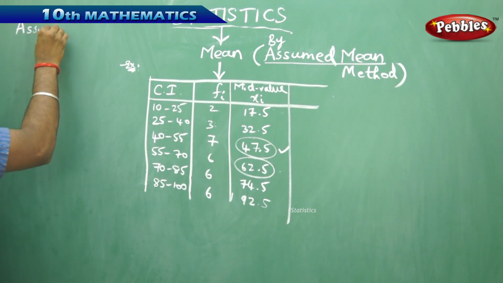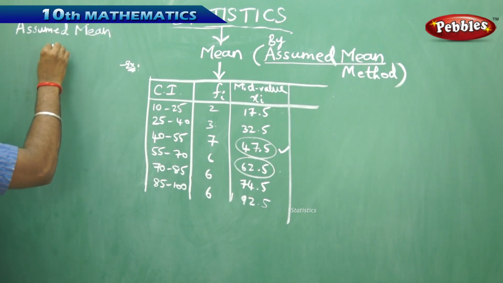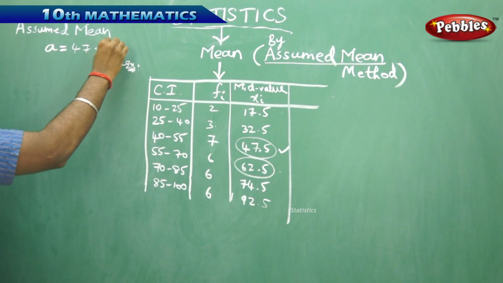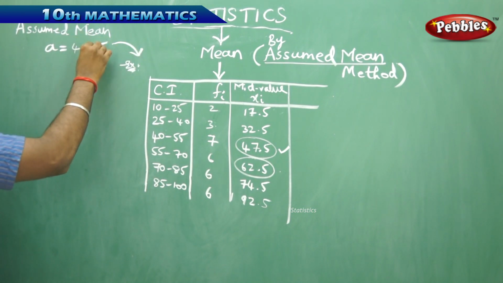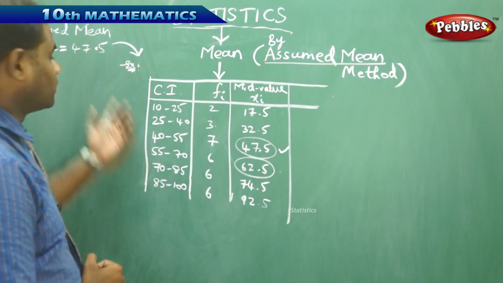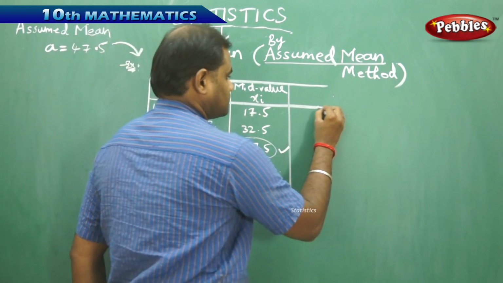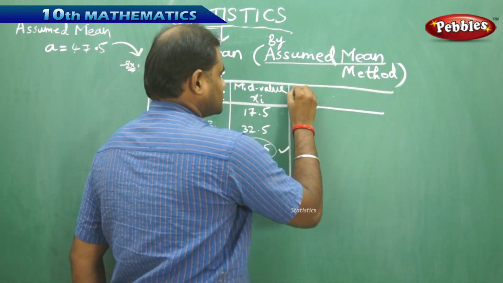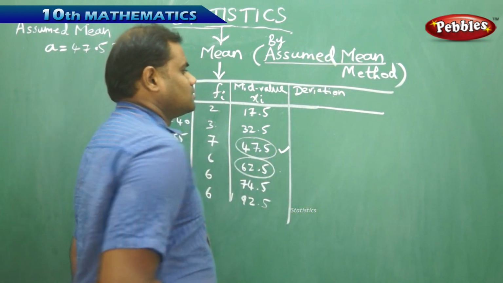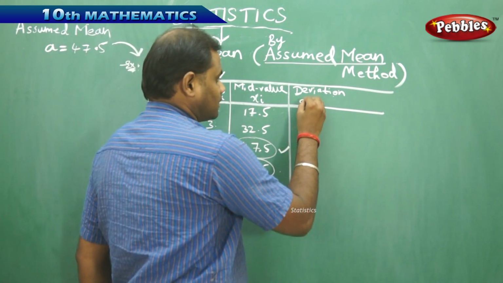Therefore, the assumed mean A in this case is 47.5, which I have considered for the given problem. Now, taking the assumed mean A as 47.5, let me calculate how the next column, that is the deviation, is calculated. So let's see how we calculate the deviation, which is denoted by di.